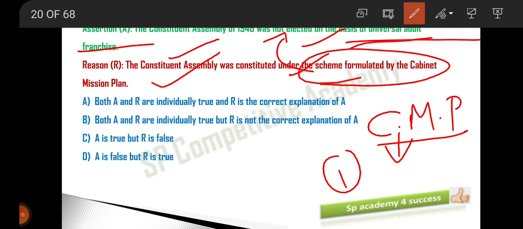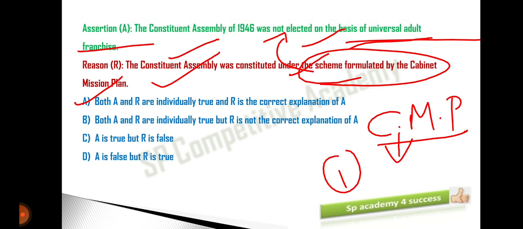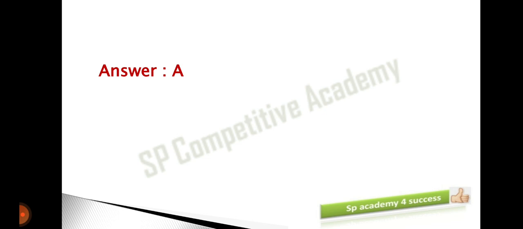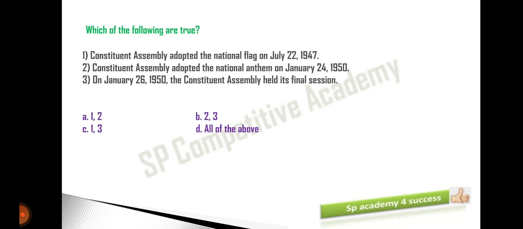So what is our answer? Both A and R are individually true, and R is the correct explanation for A. So A is the right answer for this particular question. Moving on to the next one immediately.